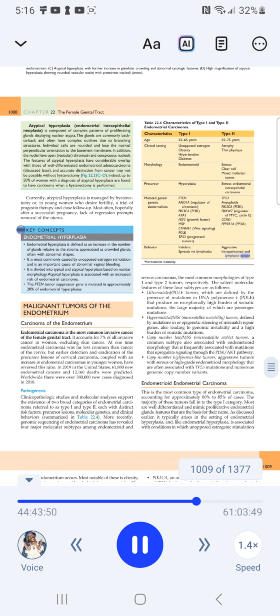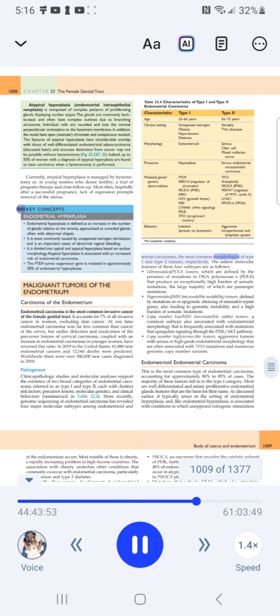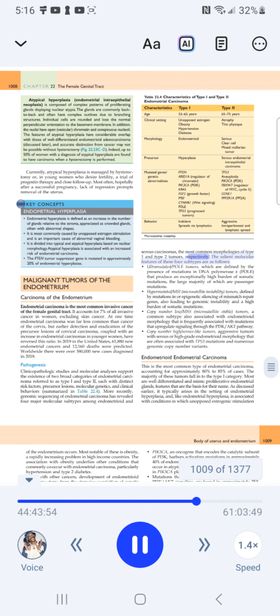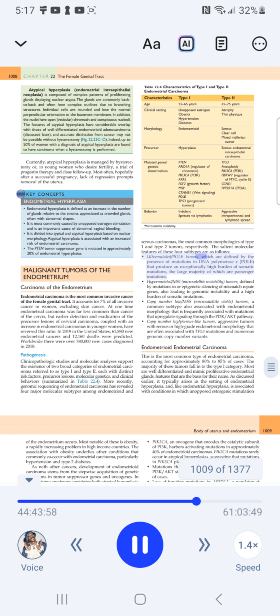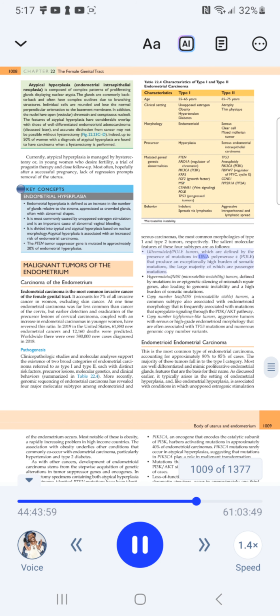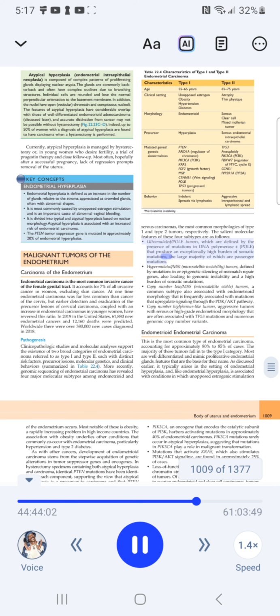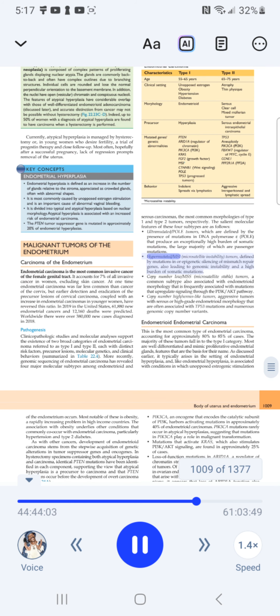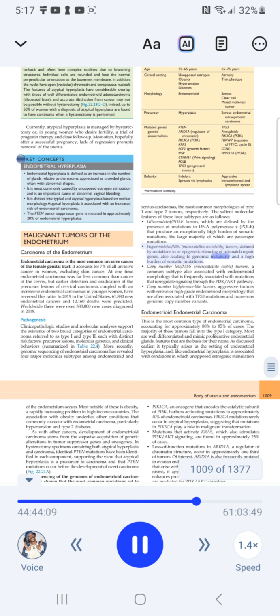The four subtypes include microsatellite instability and endometrial serous carcinomas, the most common morphologies of type I and type II tumors, respectively. The salient molecular features of these four subtypes are as follows. Ultramutated/POLE tumors are defined by the presence of mutations in DNA polymerase epsilon (POLE) that produce an exceptionally high burden of somatic mutations, the large majority of which are passenger mutations. Mutated/MSI microsatellite instability tumors are defined by mutations in or epigenetic silencing of mismatch repair genes, also leading to genomic instability and a high burden of somatic mutations.